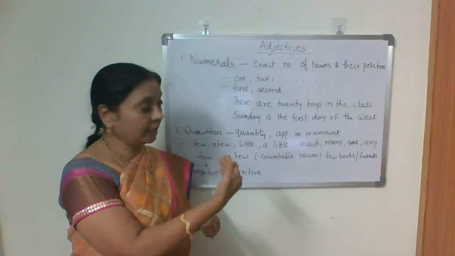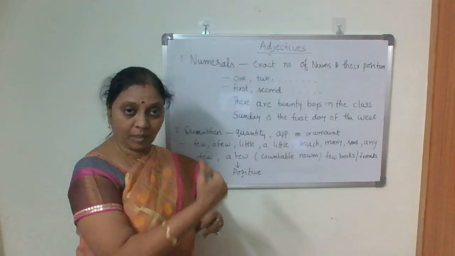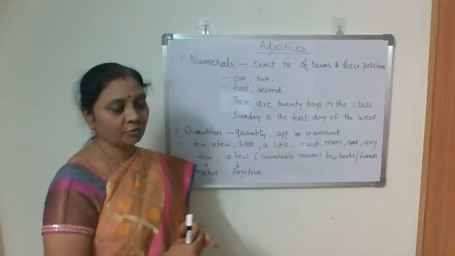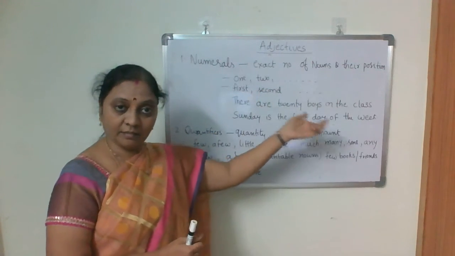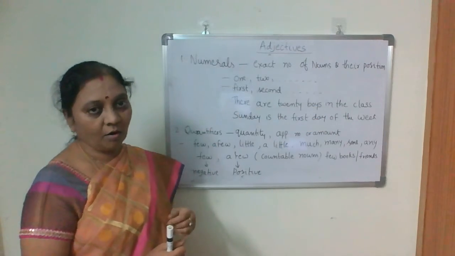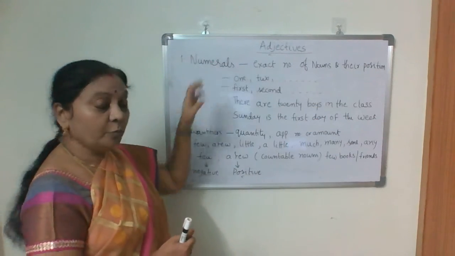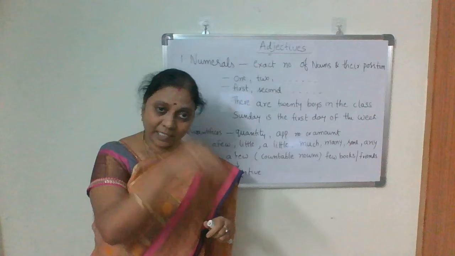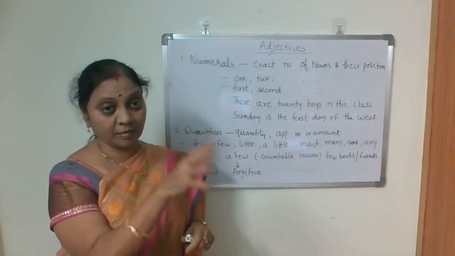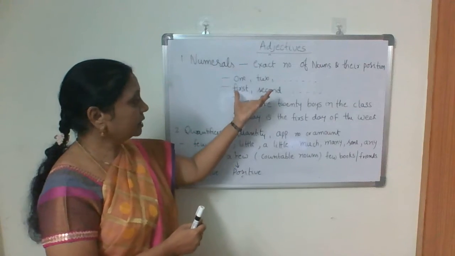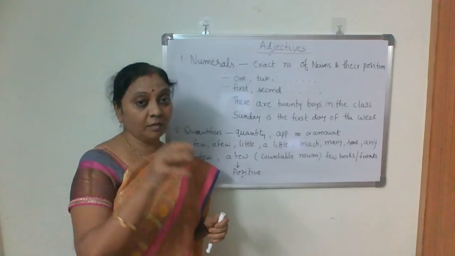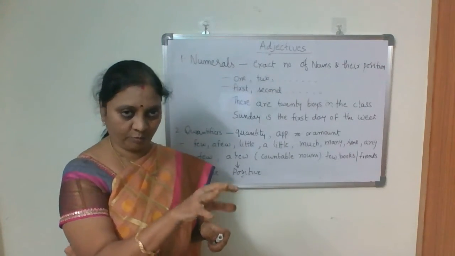In maths, you might have come across these words 1, 2, 3, so on and so forth. Those are cardinals. And first, second, third, fourth, these are ordinal numbers. Cardinals talk about the exact number of persons or things, whereas ordinals talk about the position or place of nouns.